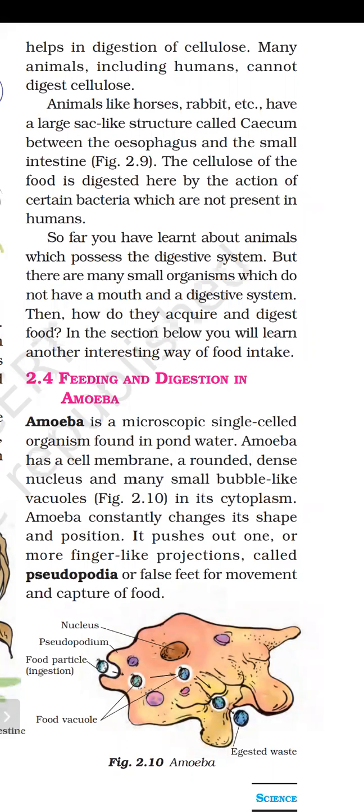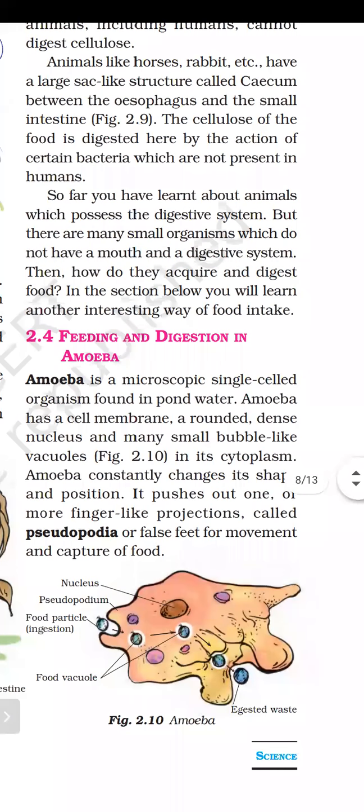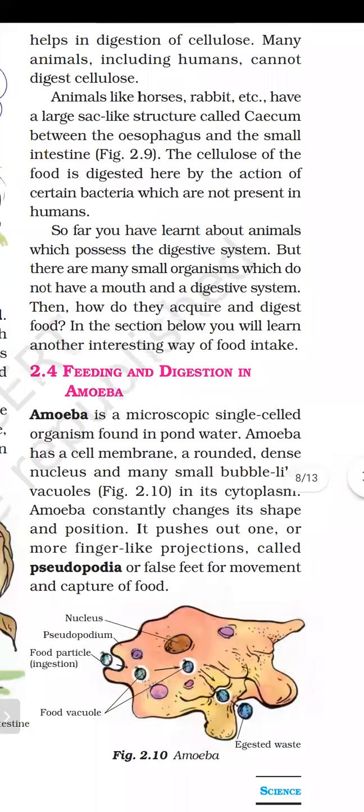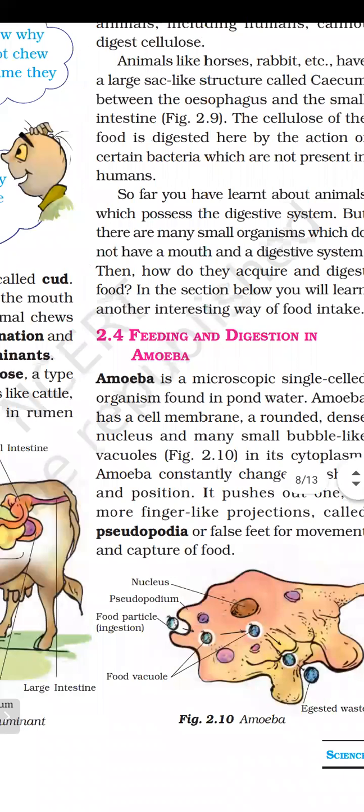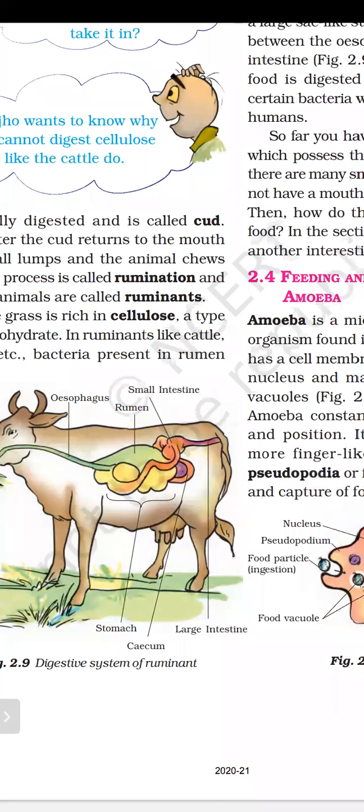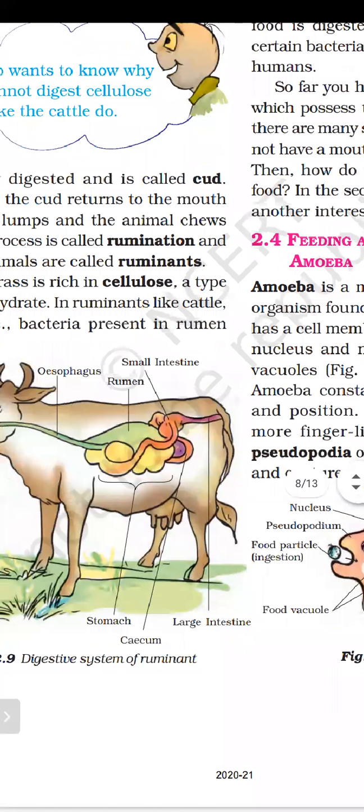Means there is a bag-like structure in between the food pipe and the small intestine, and that bag-like structure is known as cecum. You can see the cecum with the help of the diagram.